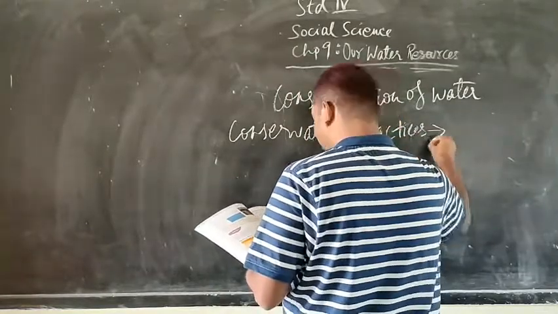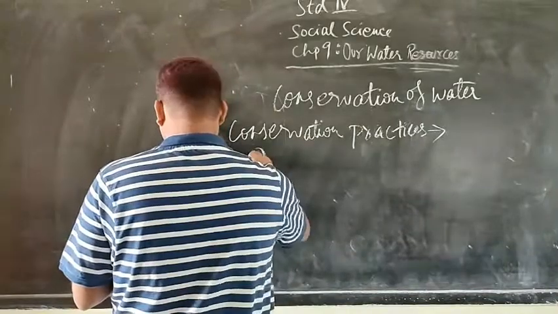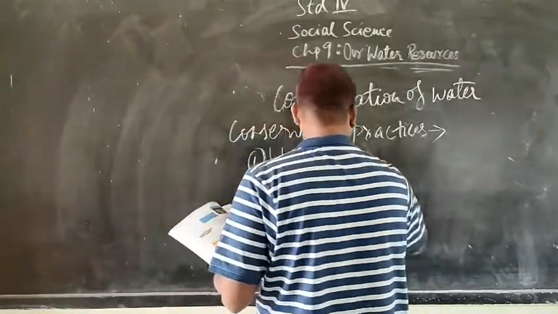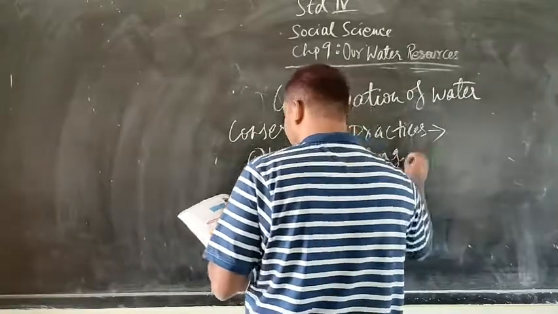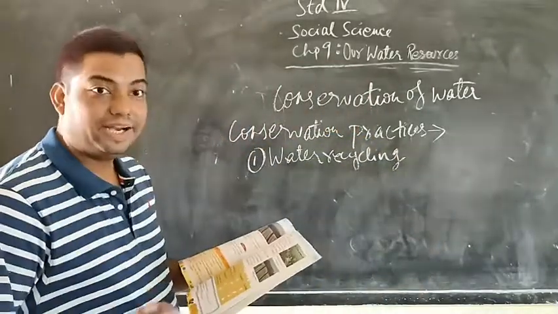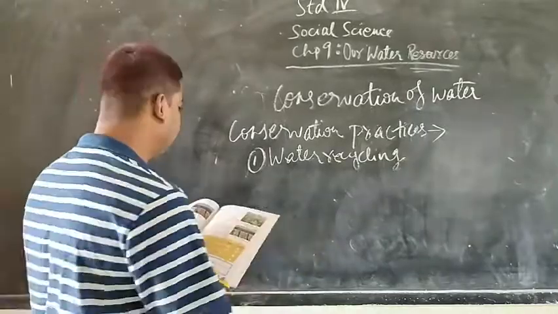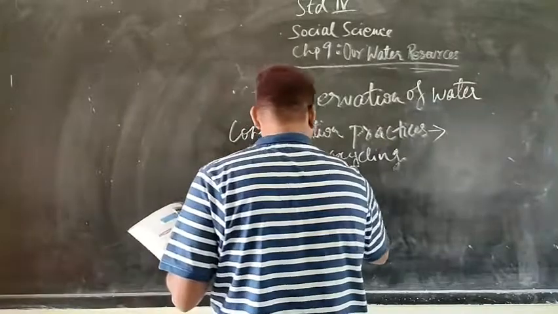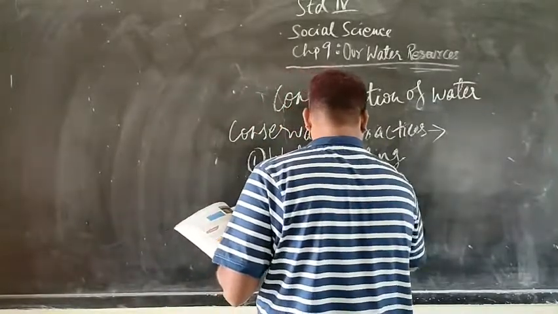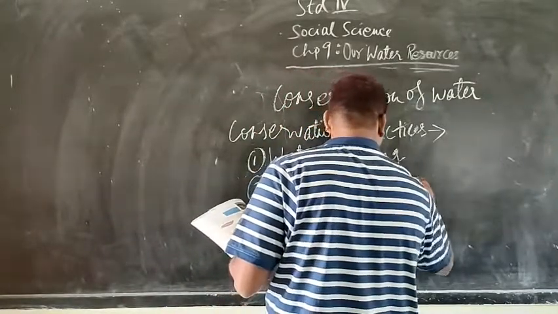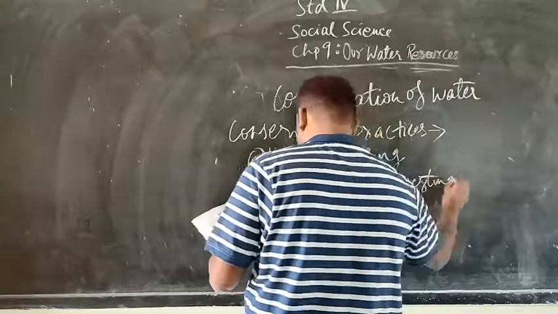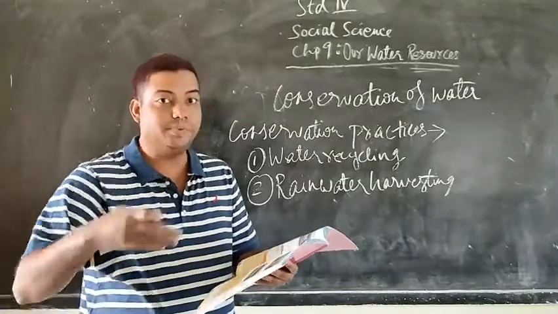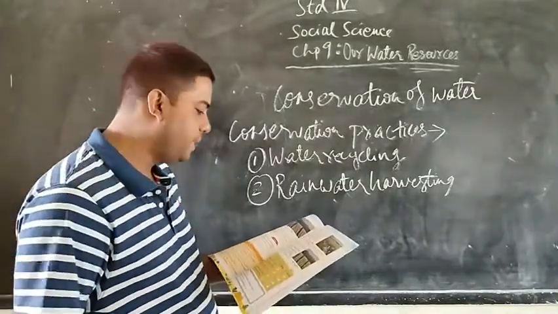First, we use water recycling, that is cleaning of contaminated, polluted water for reuse. Second is rainwater harvesting. Now, what is rainwater harvesting? It means the storage of rainwater in wells, porous wells, which we can use for irrigation.